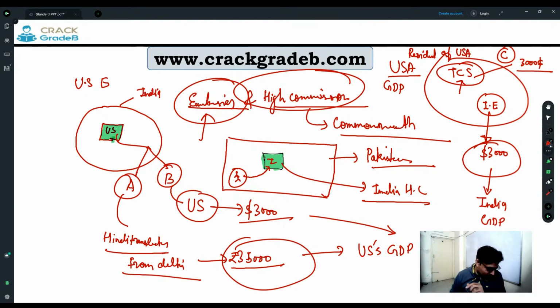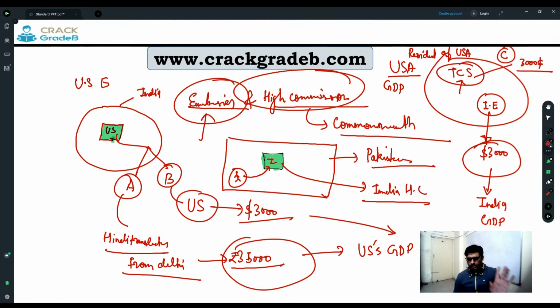Sir, if Kasab would have gone to Pakistan... If Kasab was in India and working in India, he would be considered an Indian resident, right? First of all, if he goes back to Pakistan, Pakistan is not going to accept him, right? They do not have the courage. But yes, if he goes back to his country, then obviously whatever income he generates there will be part of Pakistan's GDP.